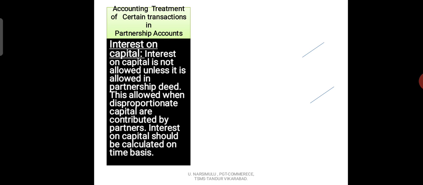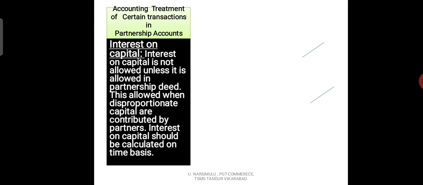It means that in the partnership deed it is clearly mentioned or written that there should be interest calculation on capital. Then only can we calculate interest on capital.